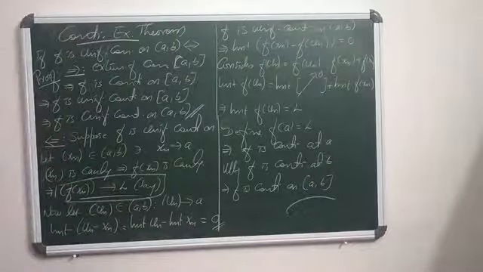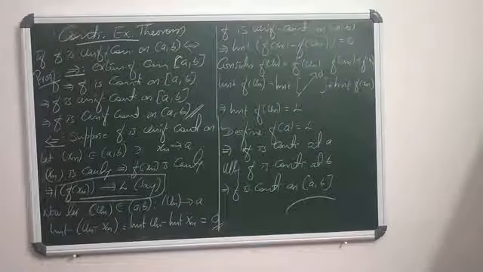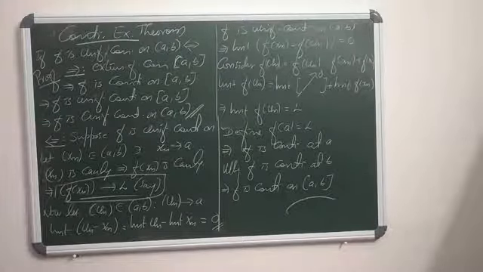So this is the continuous extension theorem. The statement is also important, and the proof is so immediate. Clear?